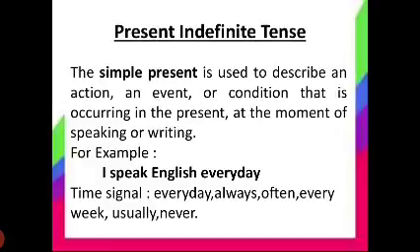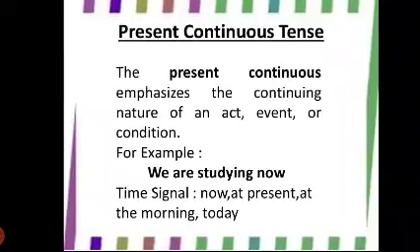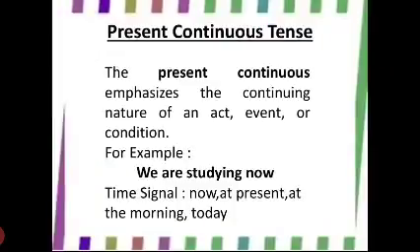Time signals here are every day, always, often, every week, usually, never, which are the things which we do. Whereas the present continuous tense emphasizes the continuing nature of an act or event or condition. For example, we are studying now. Now, at present, this morning, today, this time.